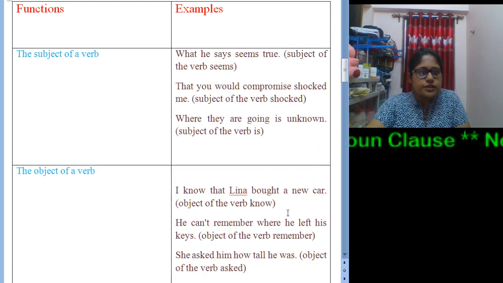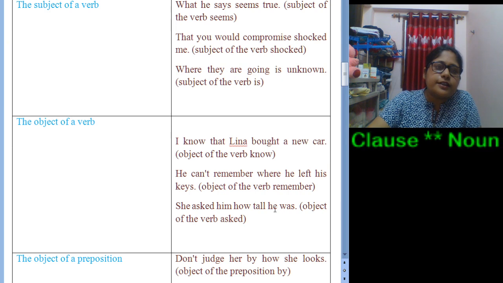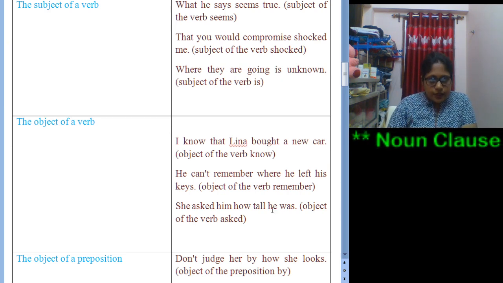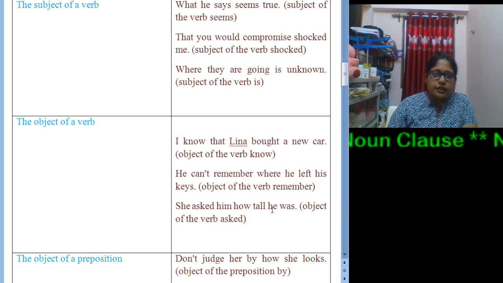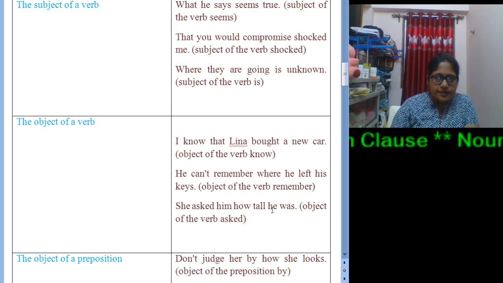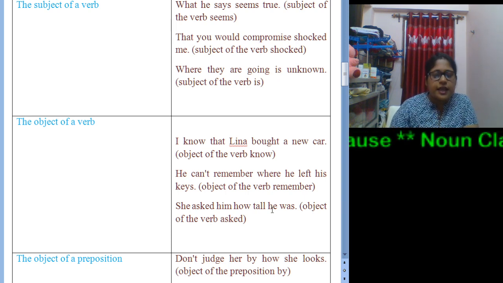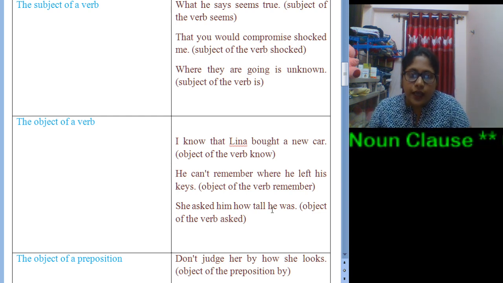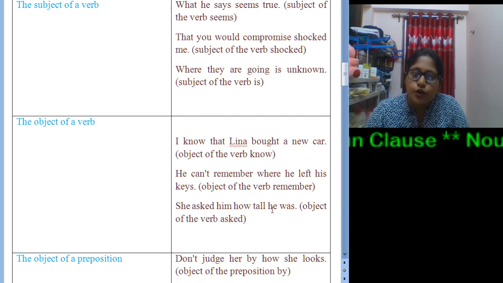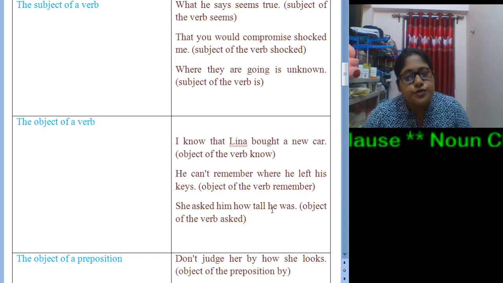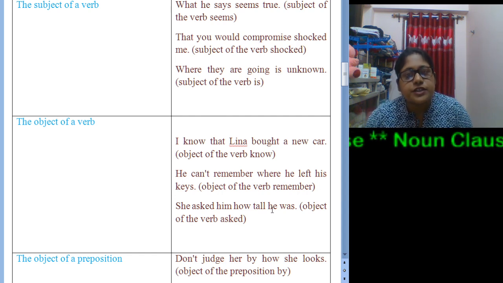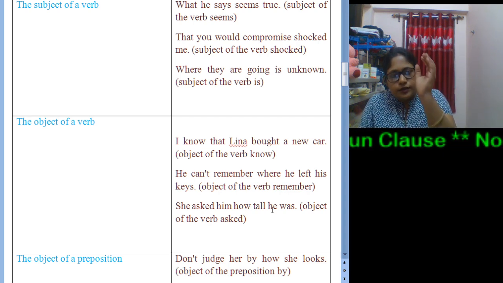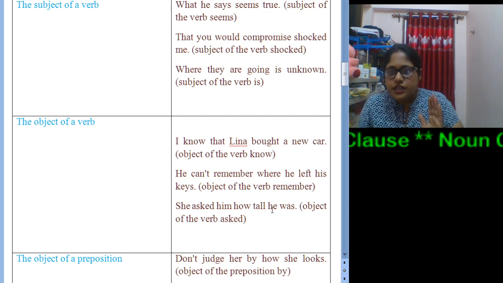Now let us focus on the next function, that is the object of a verb. We started our class with this particular function. She expects that she will get a prize. Likewise, I know that Lina bought a new car. Here I is the subject, know is the verb. Now what do I know? That Lina bought a new car. So the object of the verb know is that Lina bought a new car.